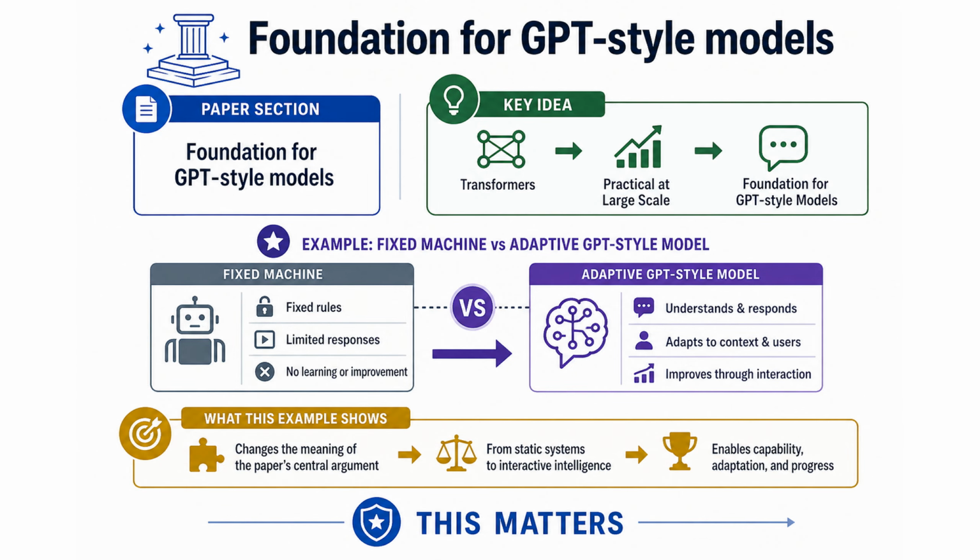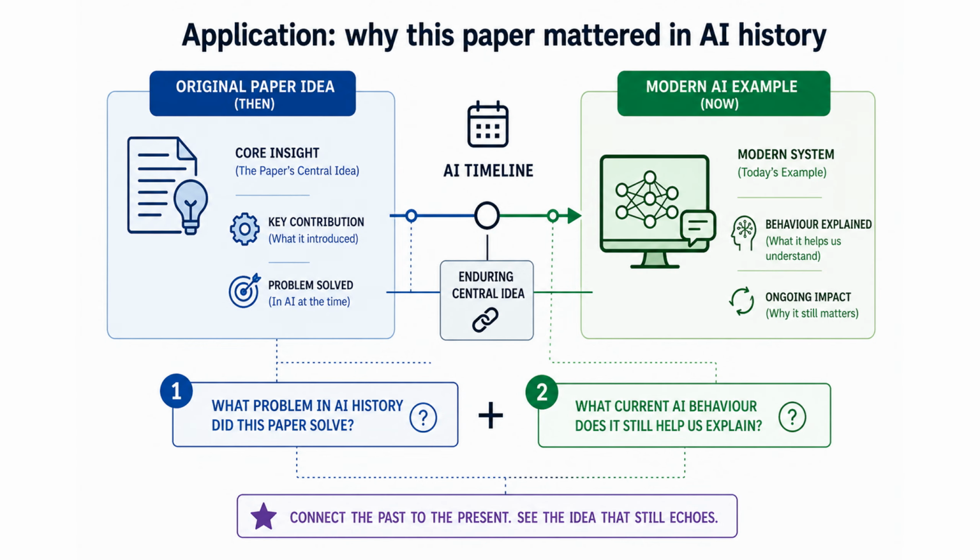Once that is clear, we can pull the full paper together and see why its historical impact lasted. A useful way to apply this paper is to put it back into the AI timeline and then connect it to a modern system. Ask two questions at the same time. What problem in the history of AI did this paper solve? And what current AI behavior does it still help explain? That method keeps the lecture grounded. It stops the paper from feeling like an isolated archive document and shows how its central idea still echoes in present-day AI systems and debates.